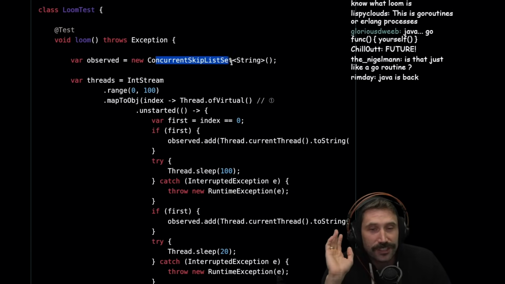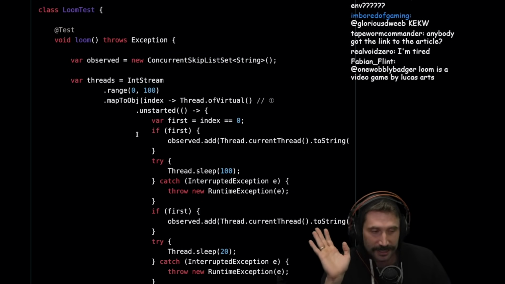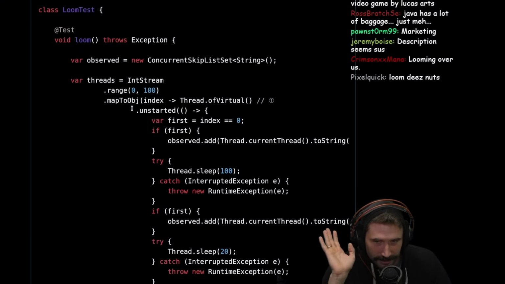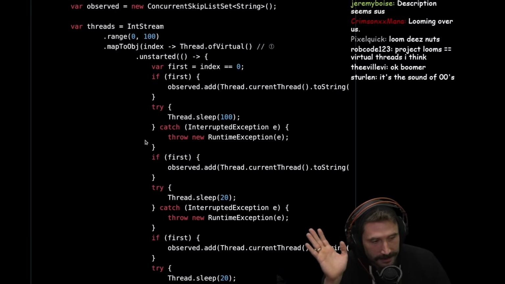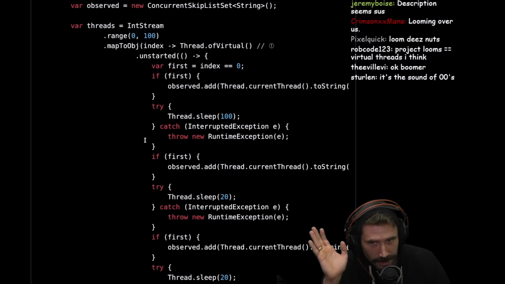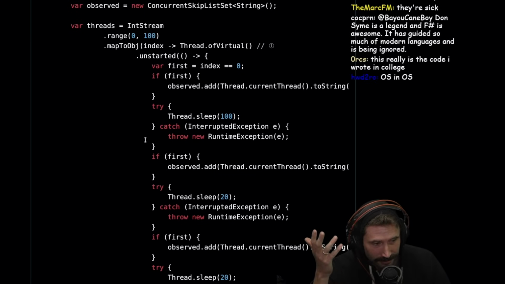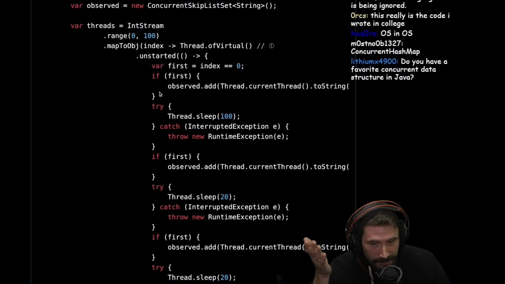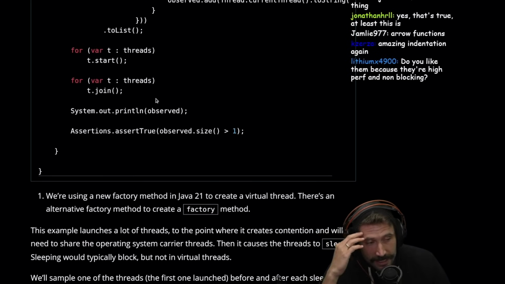Ooh, Java's concurrent data structures are pretty badass. Okay, I must say that the concurrent data structures are badass in Java. They are badass. You don't have to worry about mutexes at all, and they're just like one of the fastest out there on the market. This is really the code I wrote in college. This is legitimately the code I wrote in college. It's true. At least this is. Yeah, no, it really is.